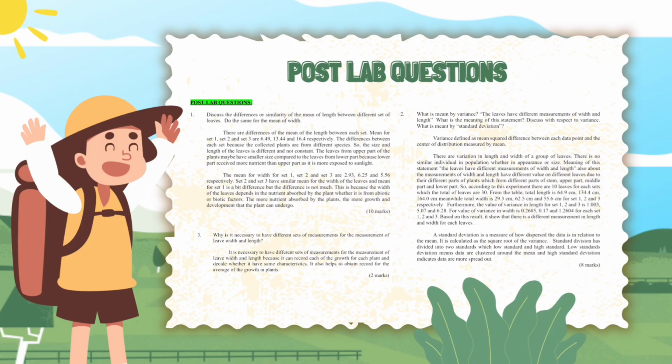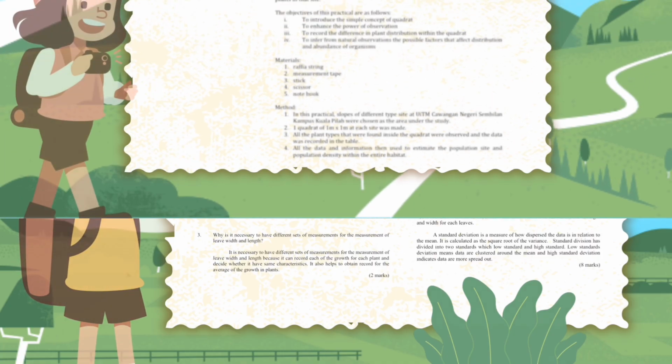And for question 3, why is it necessary to have different sets of measurements for the measurement of leaf width and length? It is necessary because it can record the growth of each plant and decide whether they have the same characteristics. It also helps to obtain a record of the average growth in plants.